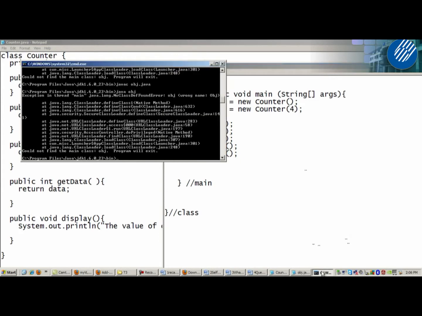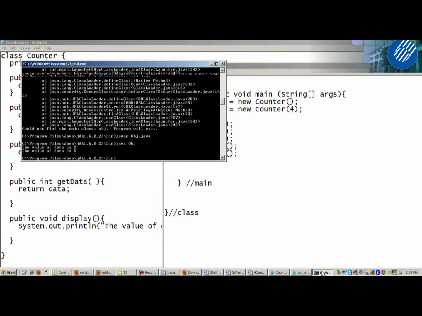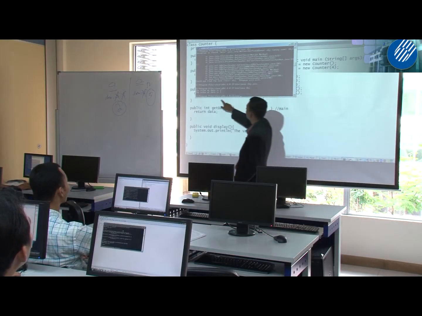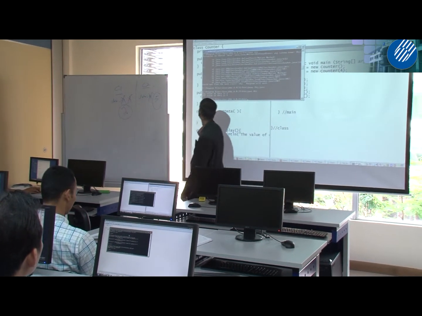Oh, I think it's capital, right? Yeah. Okay, can you see the output? The value of data is 2, the value of data is 5. Right, 2, 5. Okay.